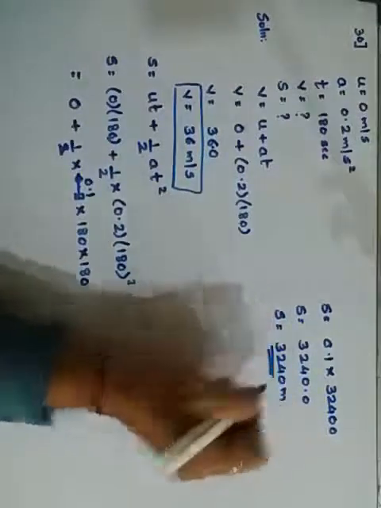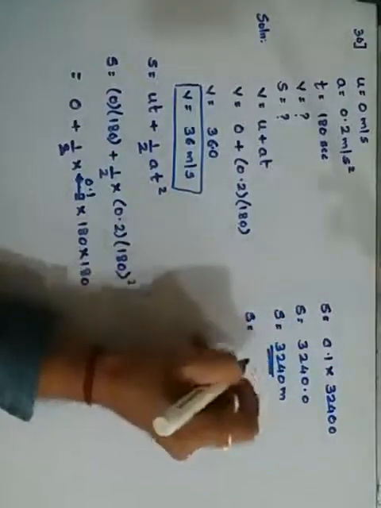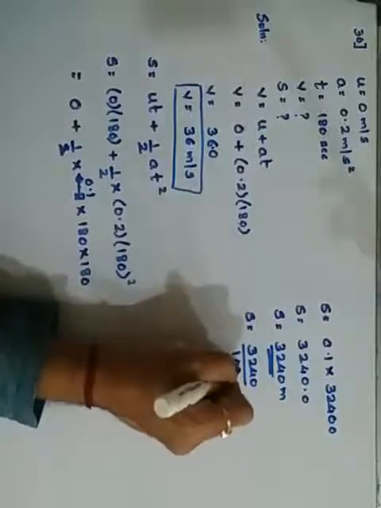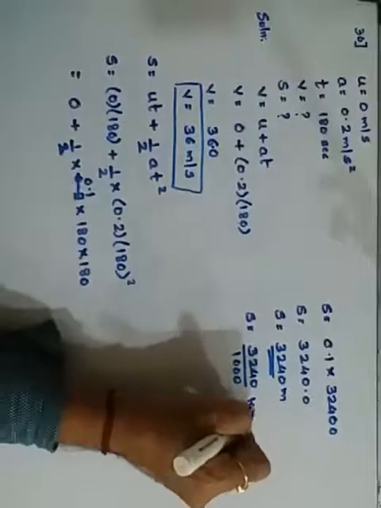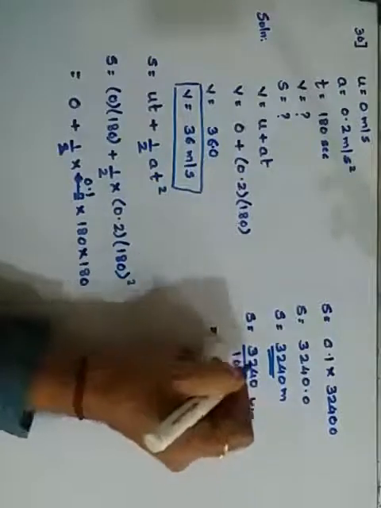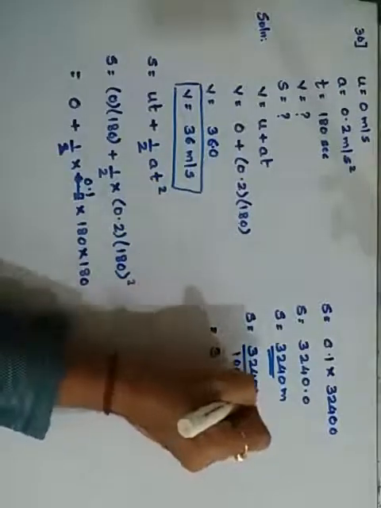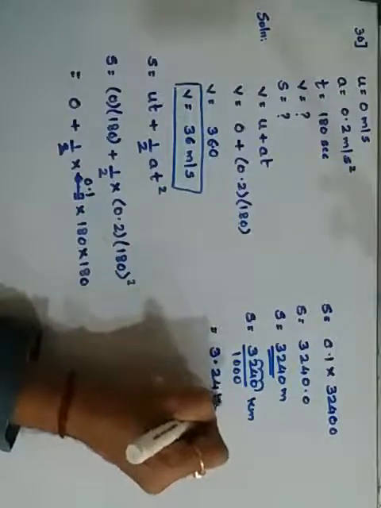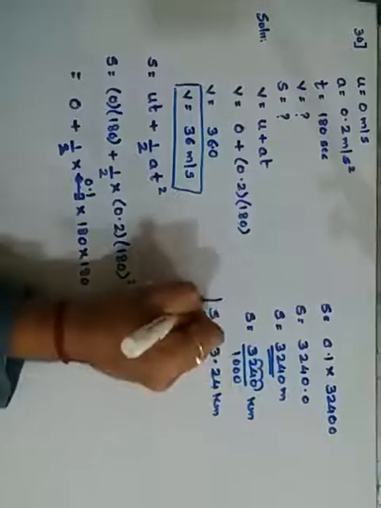But since the number is bigger, better you give it in kilometers. So what you do is 3240 upon 1000. This will give you the answer in kilometers. The point shifts 3 places, 1, 2 and 3, and it becomes 3.24 kilometers. So this is the distance traveled.